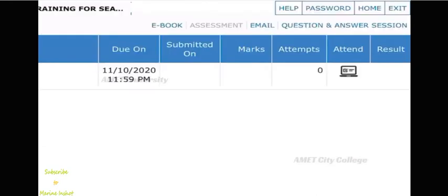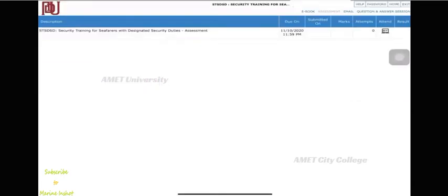The due date within which one has to complete the assessment will be mentioned here. If one fails to complete the assessment within the given time, he or she has to repeat the e-learning course. One has to complete the assessment with a minimum of 50% marks in a maximum of 3 attempts. Failing to complete the assessment within 3 attempts will lead to redoing the complete e-learning course.